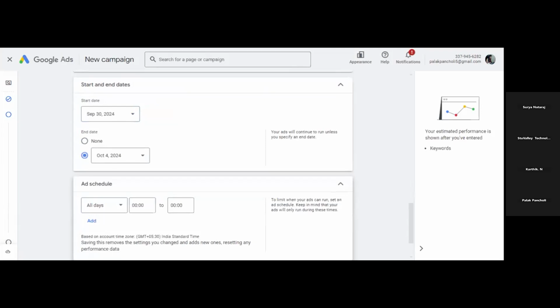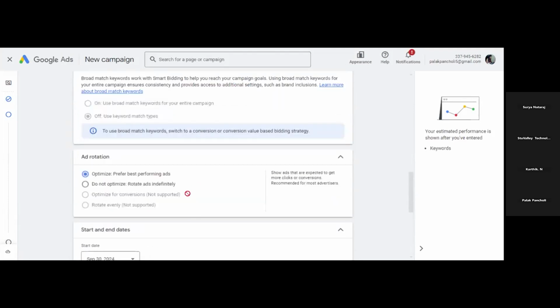Repeat. Okay, ad rotation. Okay, see, rotation is of two types: optimized one and not optimized one. You can see here, for example, if I select optimize, what will happen? Show ads that are expected to get more clicks or conversions. Okay, means Google Ads will show the best performing ad, the ad which is already getting more clicks or conversions from the customers. So Google will show that best performing ad to the customers more and more. Okay, this is known as optimized one.